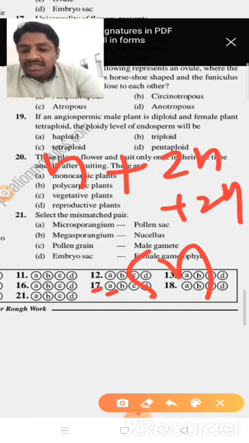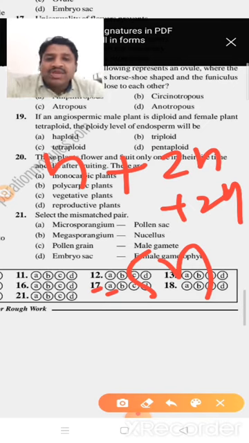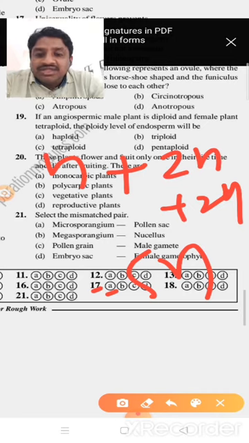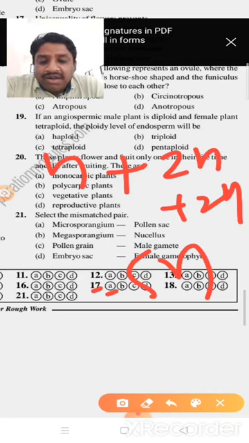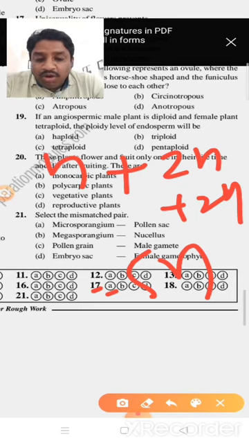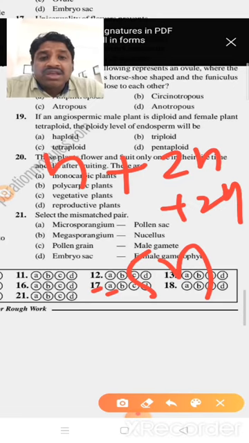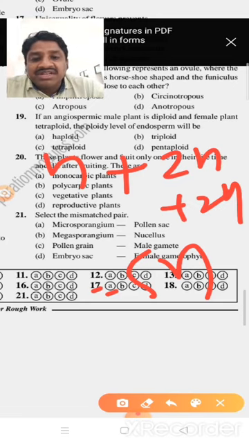Once again, the male gamete is n, and the two polar nuclei together are 4n. So 4n plus n is 5n, the pentaploid condition of the endosperm.